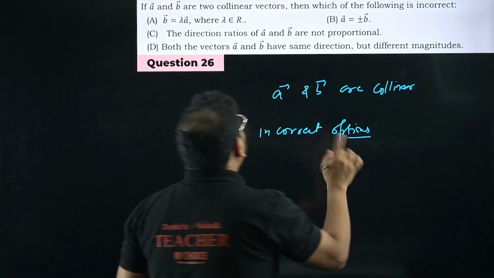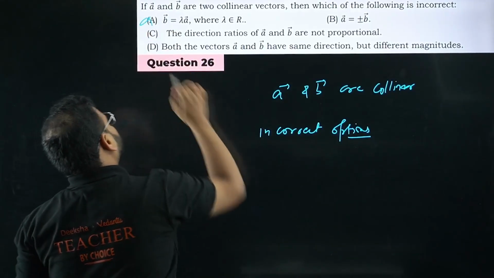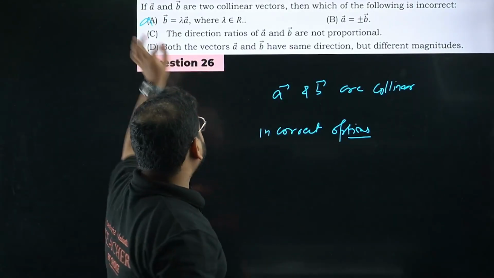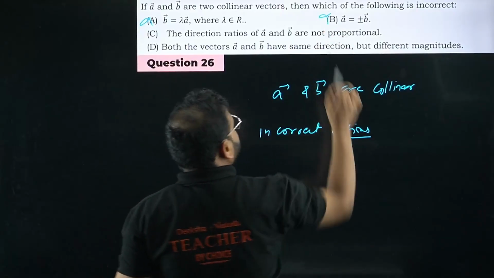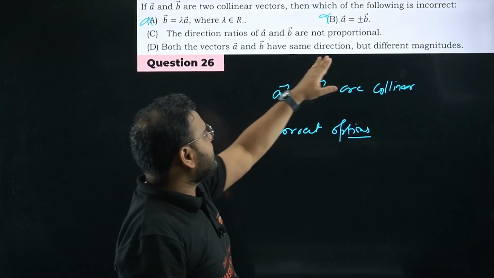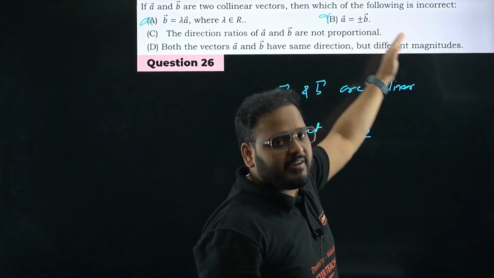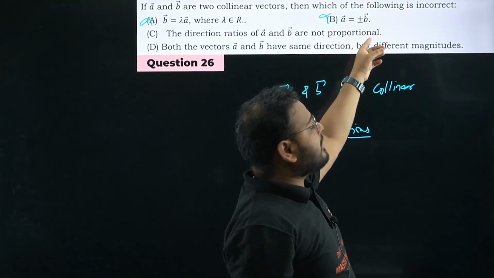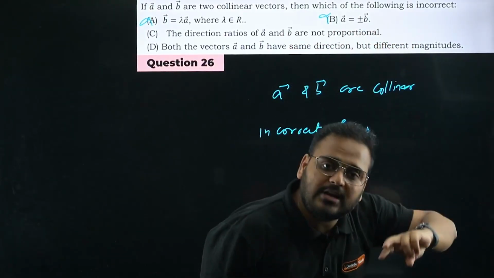Very, very important. It means option A cannot be there, because option A is correct actually. Option B also cannot be there. Correct? A and B can be: if you take A equal to plus B, it means same vector, same direction, and if you take minus B, it means same magnitude and opposite direction.